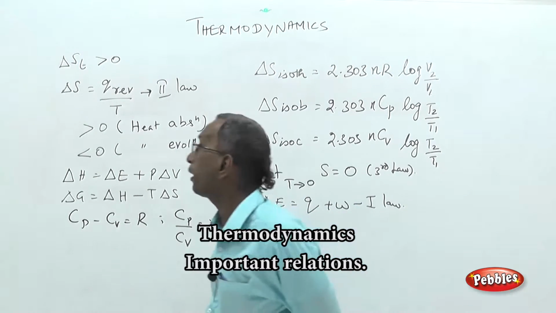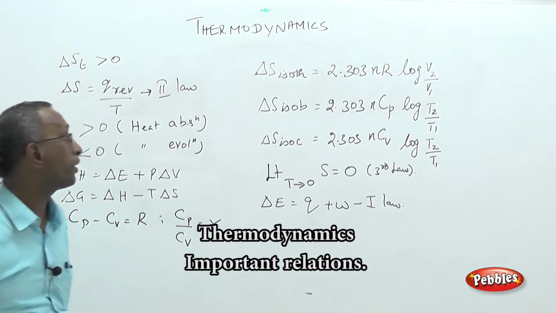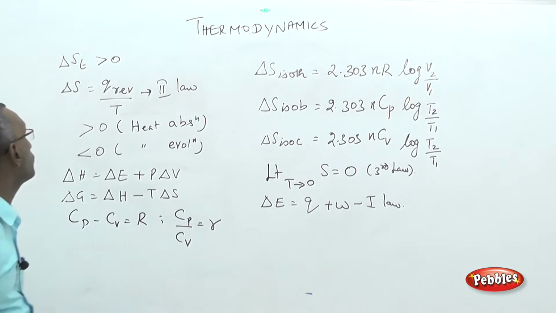Now, lastly, we will recall some derived results, derivations you might have gone through in your plus 2 level.